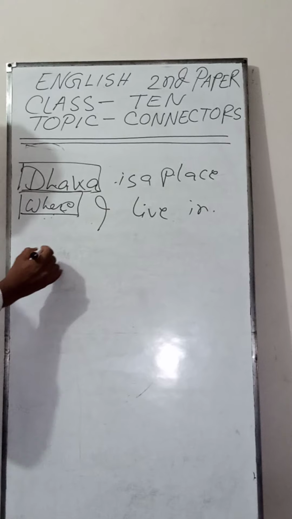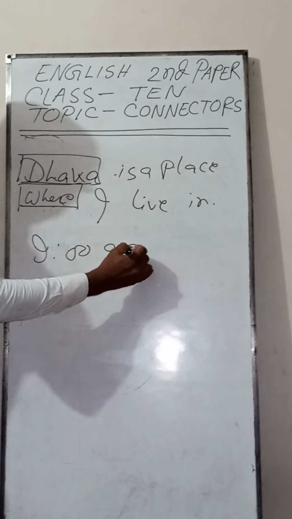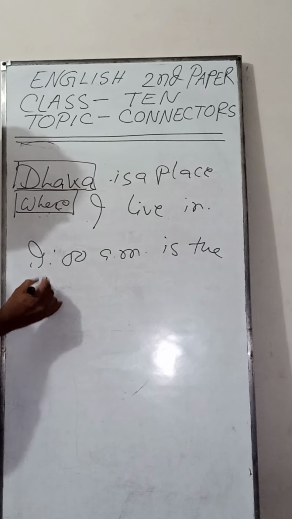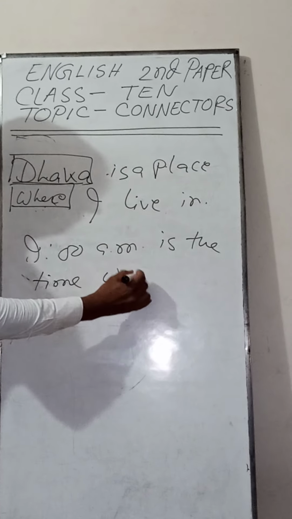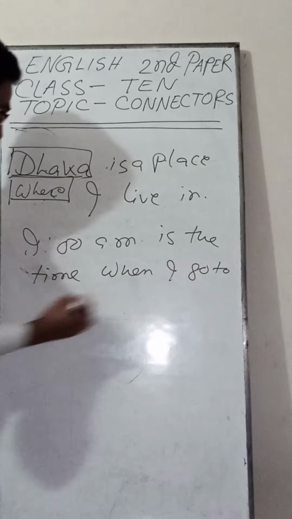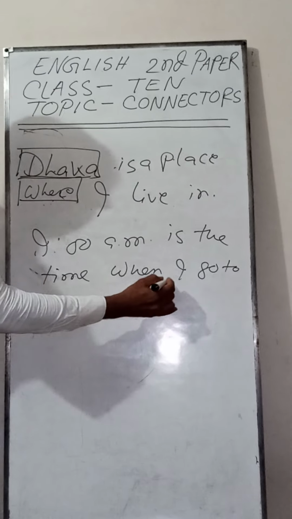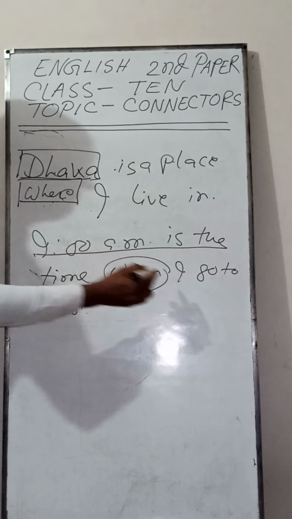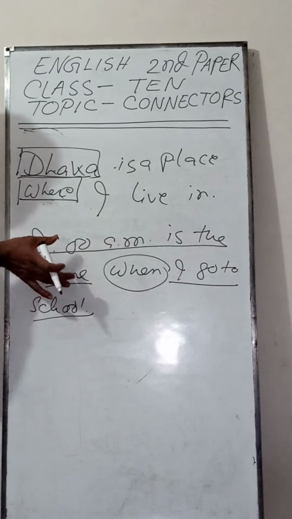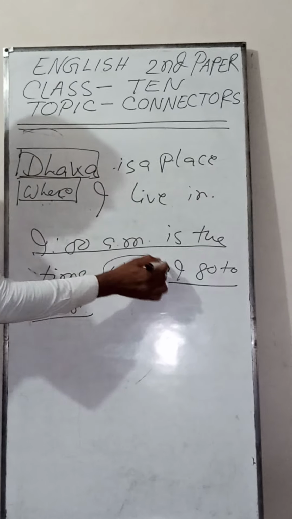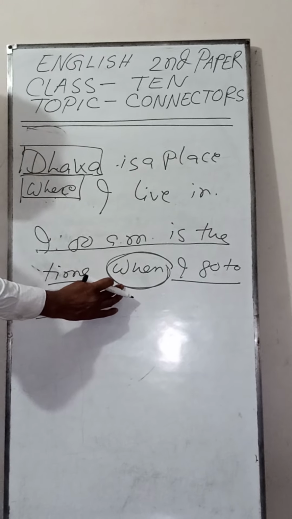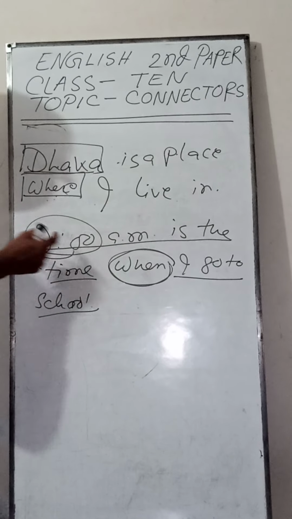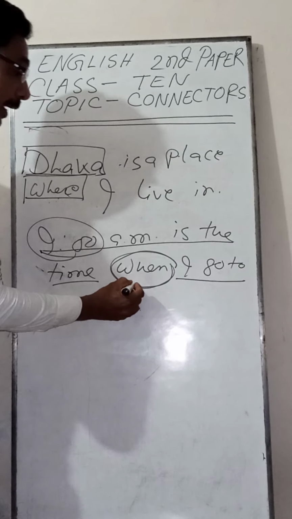You see, 9 a.m. is the time when I go to school. When, this is a connector. 9 a.m. is the time. This is a sentence. I go to school. This is a sentence. The two sentences are connected with a connector when, because this is a time. And if you find any time, in that case, you have to write when. Okay?